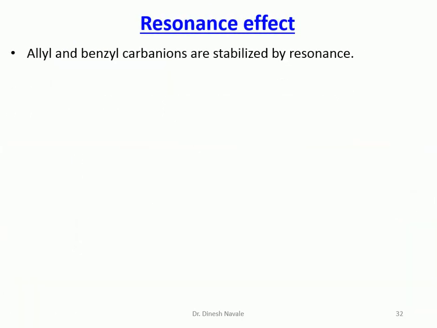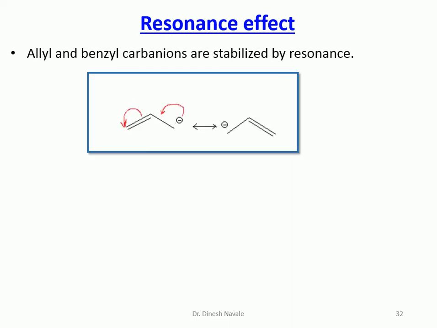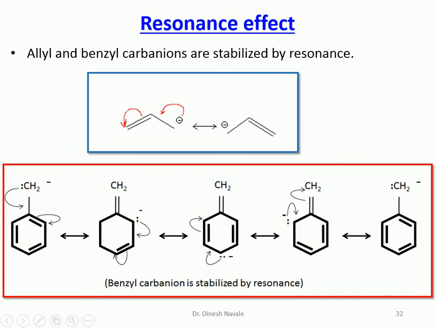The second one is the resonance effect. Both allyl carbanion and benzyl carbanion can be easily stabilized by resonance. This is the structure for the allyl carbanion, which can be easily stabilized by resonance. These are the structures for the benzyl carbanion, where the negative charge can be easily stabilized by the aromatic ring, like the phenyl ring. So the resonance effect is responsible for the stability of the carbanion. That's why allyl and benzyl carbanions are more stable than the other carbanions.